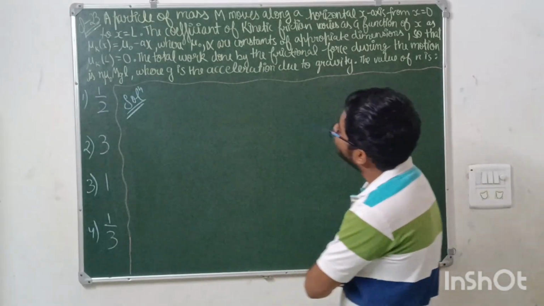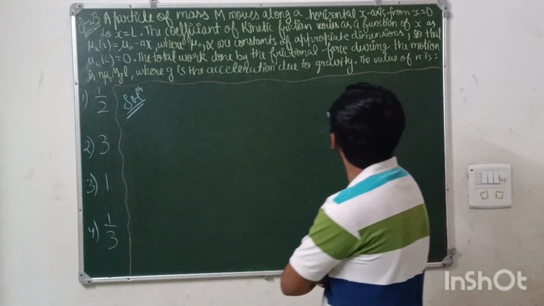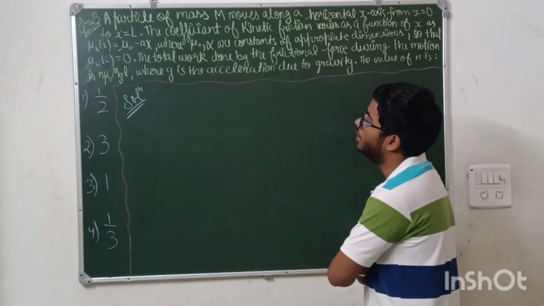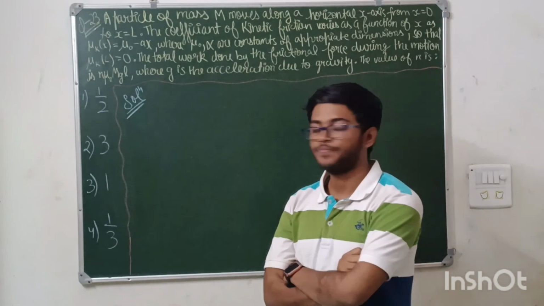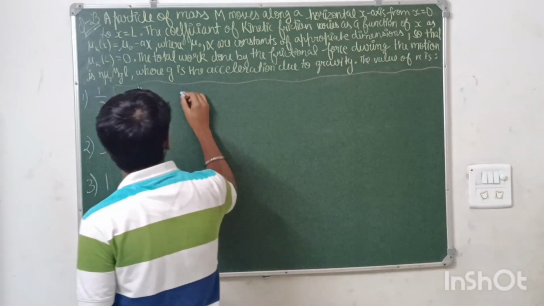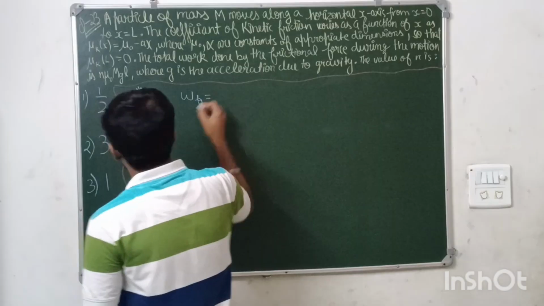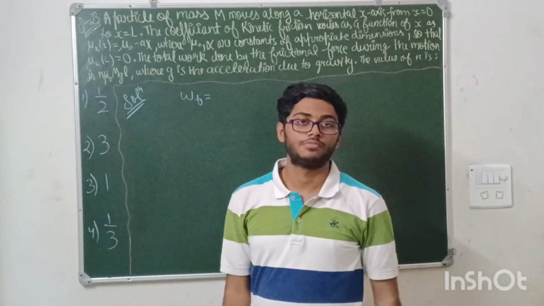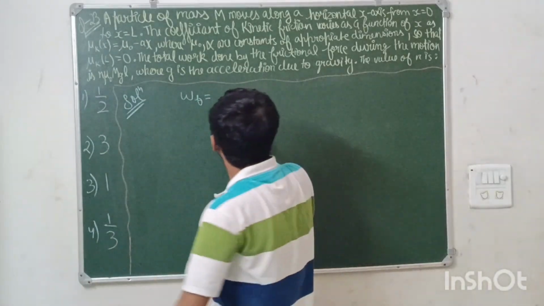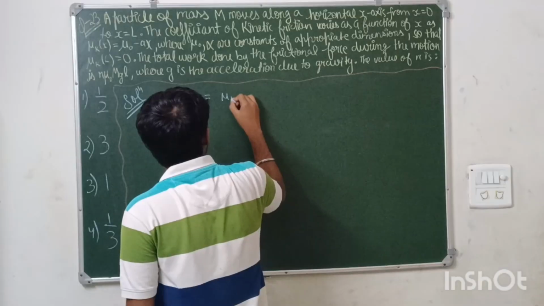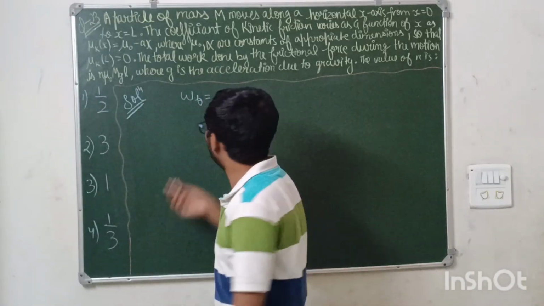So it's saying the total work done by the frictional force during the motion is L mu naught mg, and we need to find the value of M. That means we need to find the work done by friction. What is work done by friction? It is the frictional coefficient into mg.